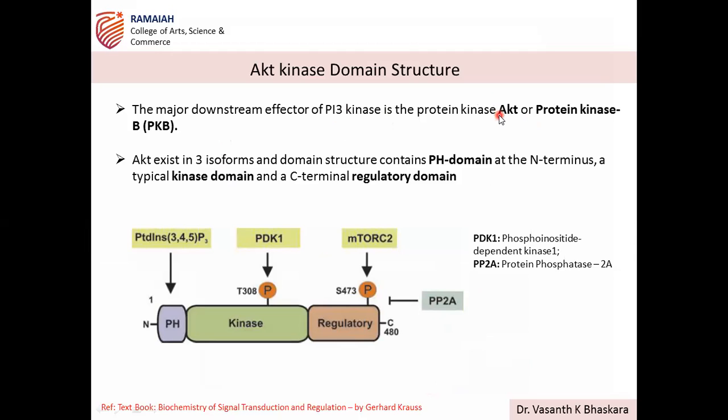So AKT is nothing but protein kinase B. AKT exists in three different isoforms, and it contains a PH domain. This is the N-terminal, this is the C-terminal. In the case of DNA, you write 5' and 3'; in the case of protein, it is N-terminal to C-terminal. So the PH domain, as we discussed, the kinase domain is activated by phosphorylation by PDK1, and the regulatory domain phosphorylation site is phosphorylated by mTOR, and that makes the protein completely active. This is the AKT kinase domain structure if you get a 2 marks question. Easy, right?